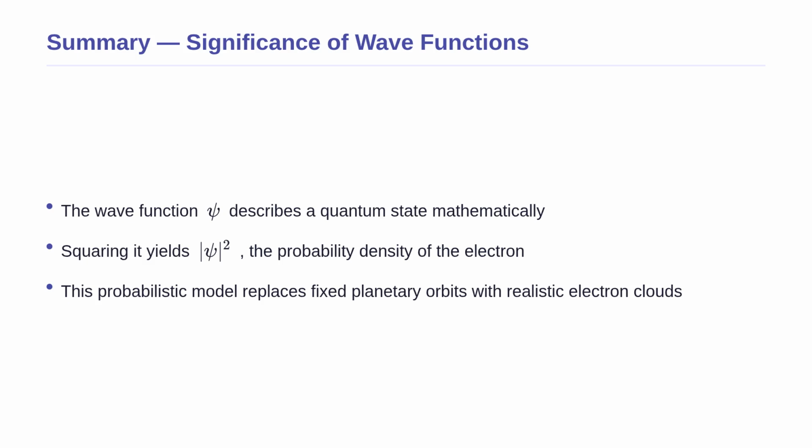First, the wave function is a mathematical tool that describes an electron's quantum state, but it has no physical meaning on its own. Second, its true significance is unlocked when we square it to get the probability density, which tells us exactly where an electron is most likely to be found. Finally, this probabilistic model completely replaces the old idea of fixed planetary orbits with modern, realistic electron clouds. You have now mastered the fundamental significance of wave functions, a crucial step in understanding the quantum world.